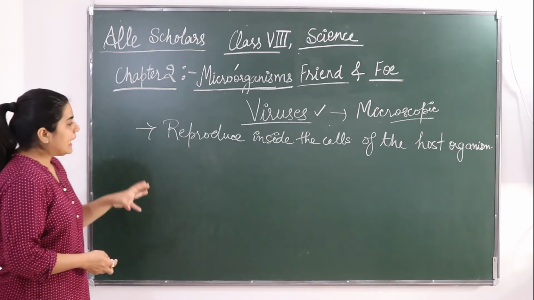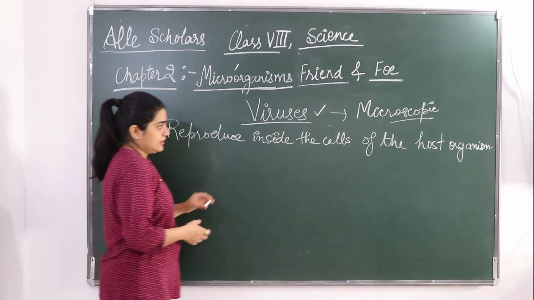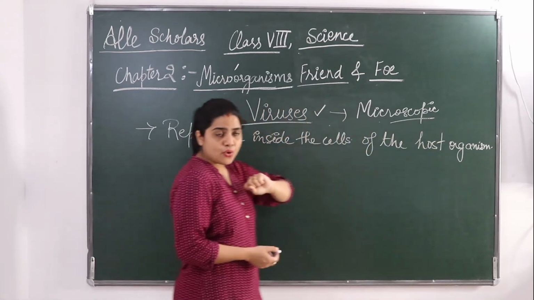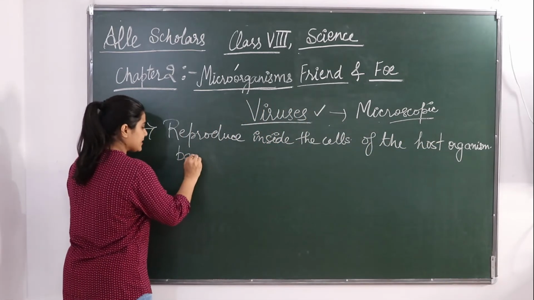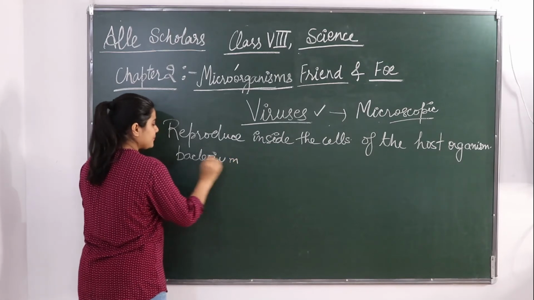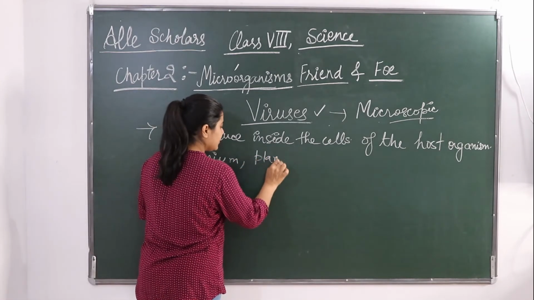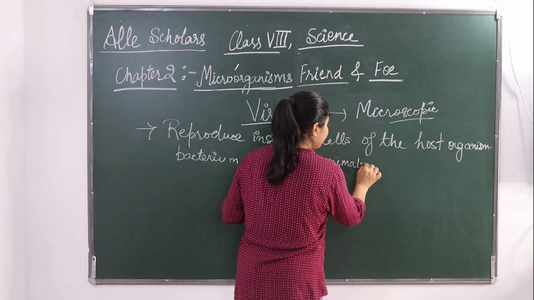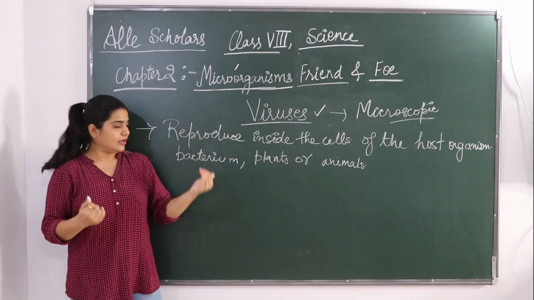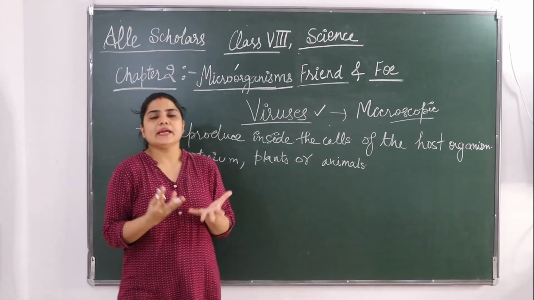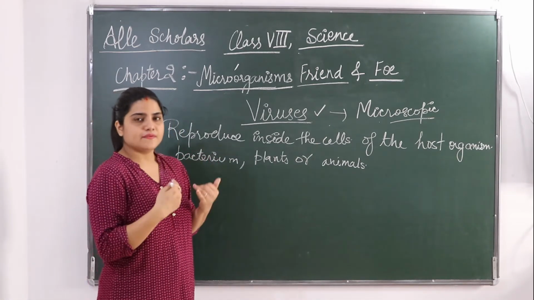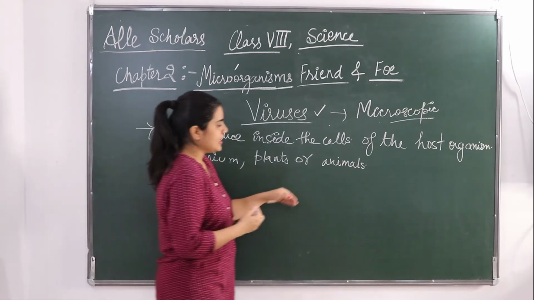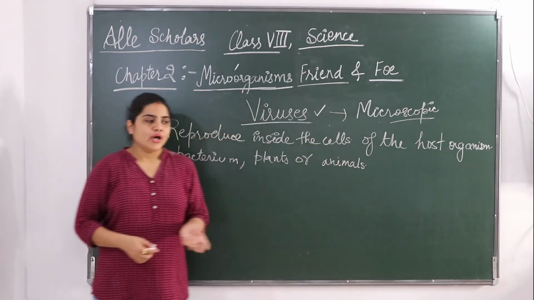Now these viruses can reproduce in a host organism. These host organisms can be a bacterium, or they can be plants or even animals. तो क्या होगा कि वायरस आपकी बॉडी के अंदर आएगा और it begins to reproduce. If suppose it is coming into the body of a human, then we are the host. It will come inside your body and it will start to reproduce.